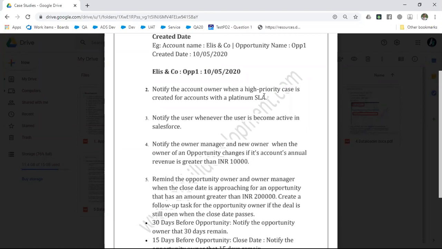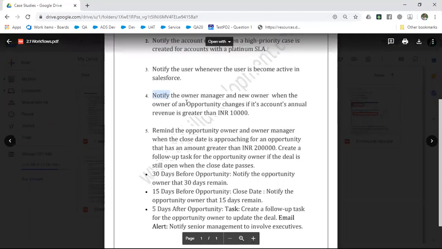Say, this is my question, these are the workarounds I have tried, but I'm still not able to get it. Can somebody help me? Obviously people will come and help. If you are not doing anything at all and seeking help, nobody will help. You can follow this as a best practice, and it will help you in the IT industry. I hope you are clear with the fourth one.